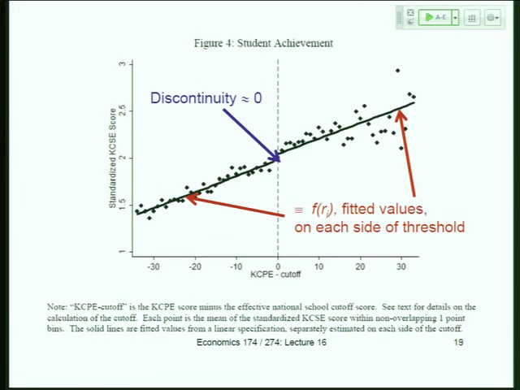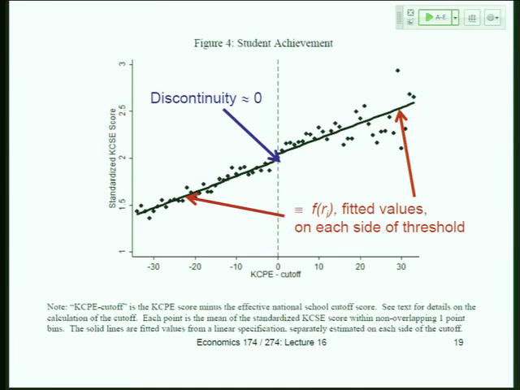One thing you see is there's an upward sloping relationship between your test score at baseline, the KCPE exam, and how well you do on the KCSE. And they've normalized the KCSE to be in these standardized units that we were talking about with the e-learning study or the Girls Scholarship Program, where the mean is 0 and the standard deviation is 1. So you can see even these guys all the way to the left with minus 30 have really good test scores. They have a 1.5 standard deviation test score. That means they are, on average, 1.5 standard deviations above the mean KCSE score. So these are very good students.